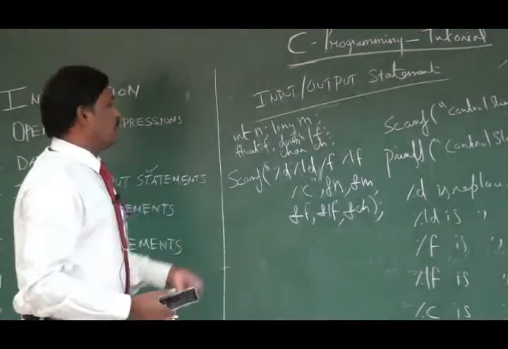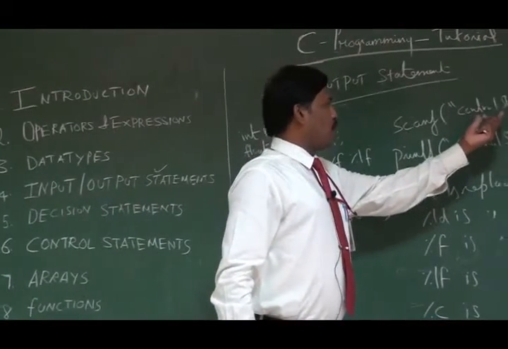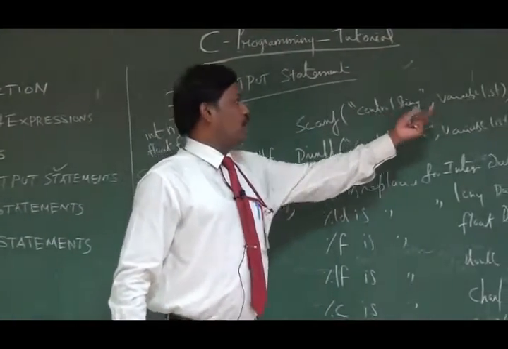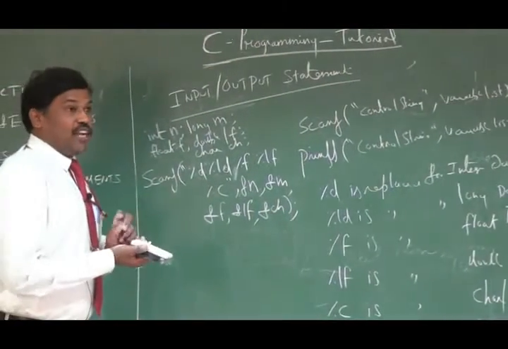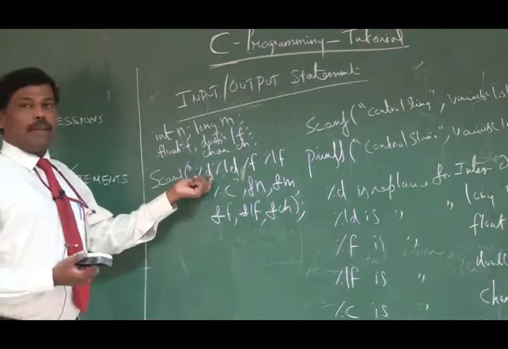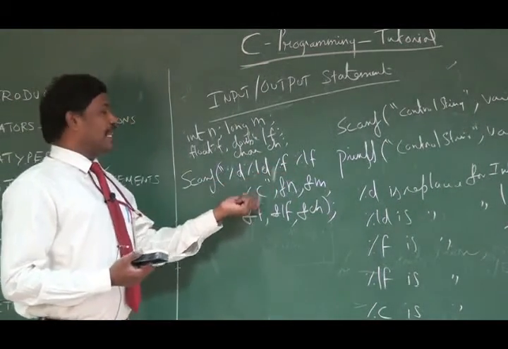So this is the syntax for this scanf statement. What is the first part? The first part is a control string followed by a variable list. In the control string I am going to get 5 different data type variables: one of type integer, one of type long, then float, then double, followed by character.